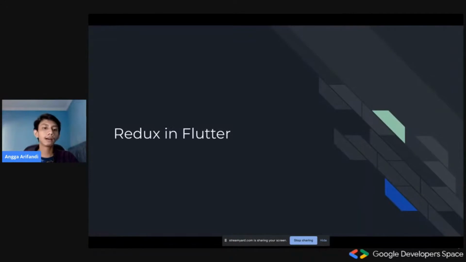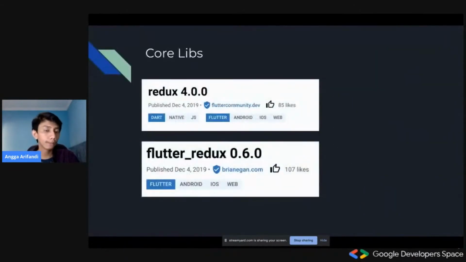So next up is an example of how we could use Redux in Flutter. First, the core libs that are available for Flutter or Dart, there are two of them. The first is Redux, which right now is already at its 4.0 version, so it's pretty mature as well. And then after that, we have a specific version of Redux for Flutter for all of its widgets and context and so on and so forth. It's made by the Flutter community and Brian Egan. So kudos to them.